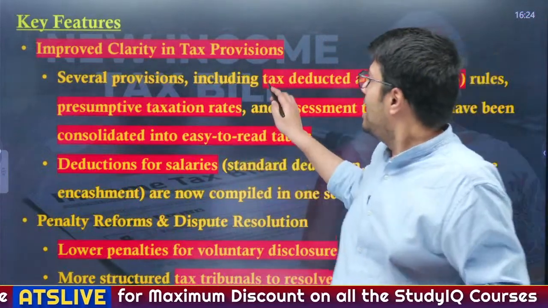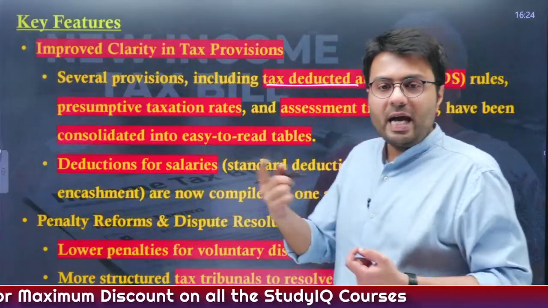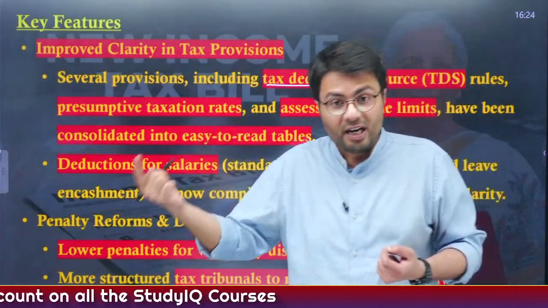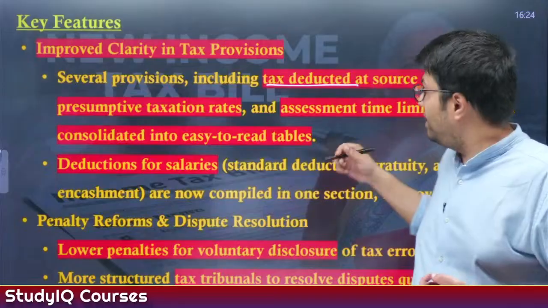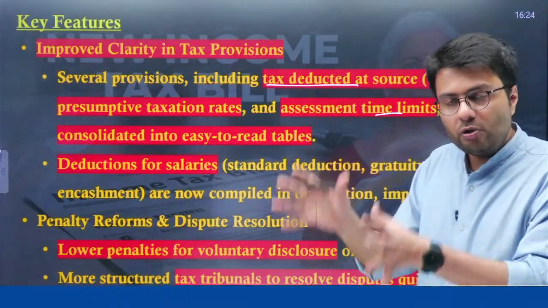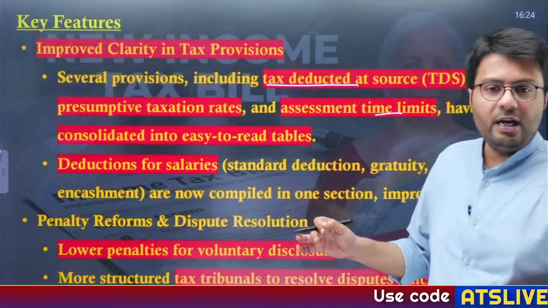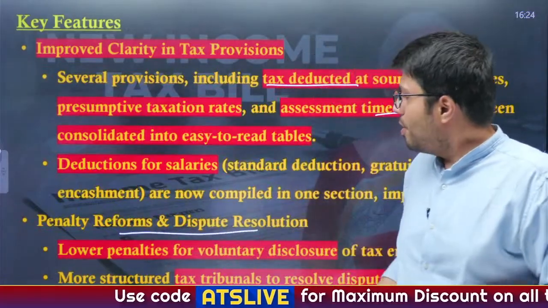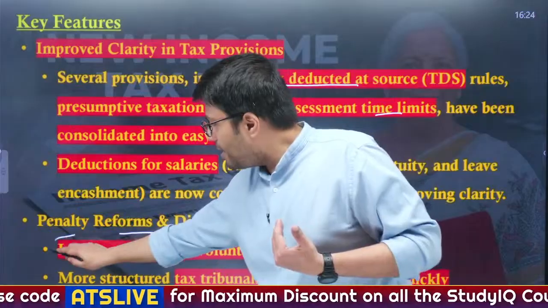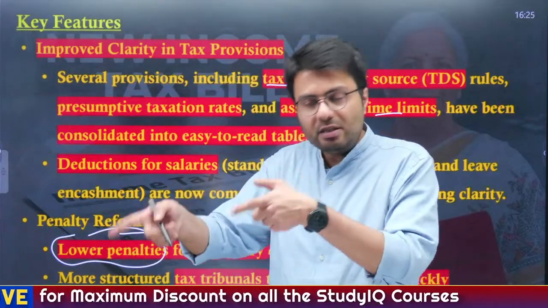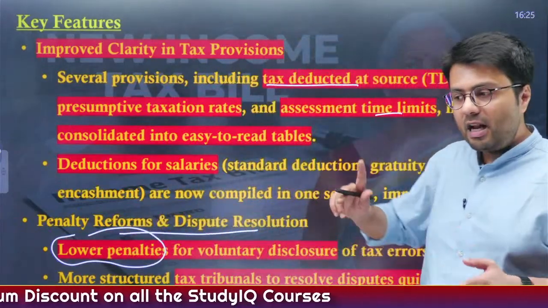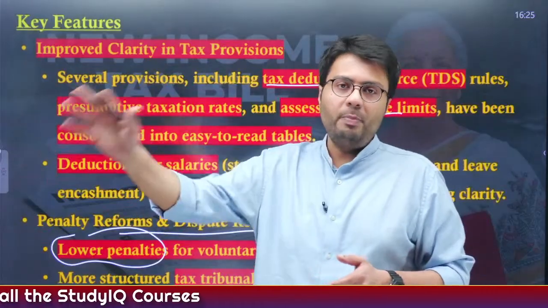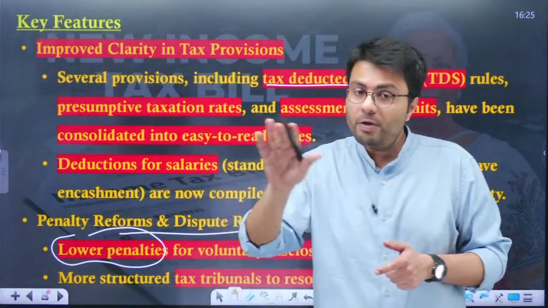For example, many deductions that are made in your taxes like TDS, taxation rates, assessment time limits, these are now consolidated into very easy to read tables, and any penalties that will be levied on you will be quite lower in number. In case you have made mistakes in your IT return and want to amend it, the amount of penalties that will be levied on you will be much lower.